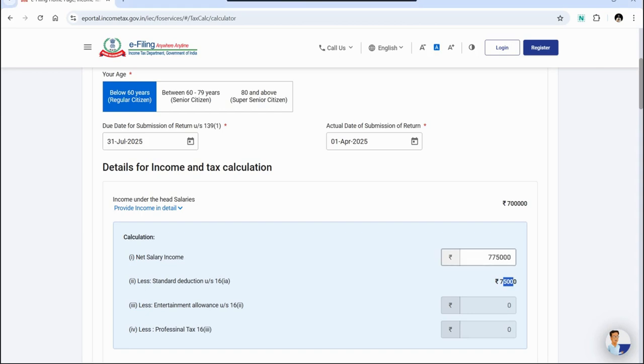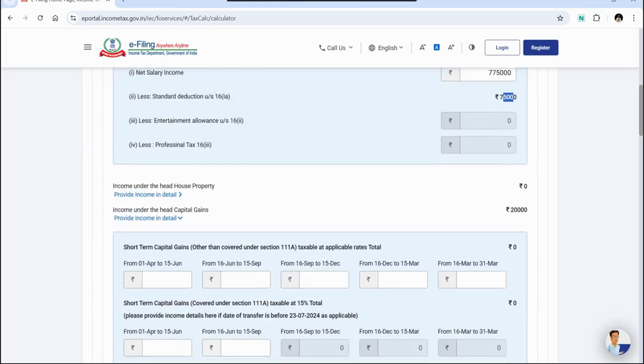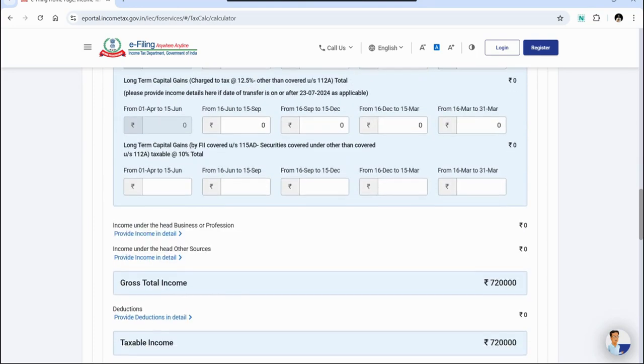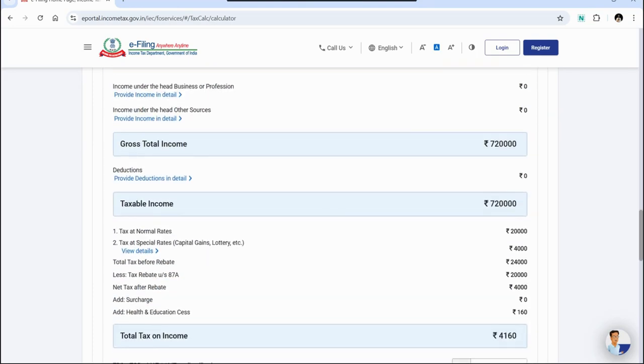So from 7 lakh 75,000, the 75,000 would be our standard deduction, and on the remaining 7 lakh the tax amount would be 20,000 rupees, for which we are going to get the rebate under section 87A of 20,000 rupees. And again the tax at special rate on short term capital gain is the same, 4,000 rupees, and this is what we were liable to pay in our earlier example.